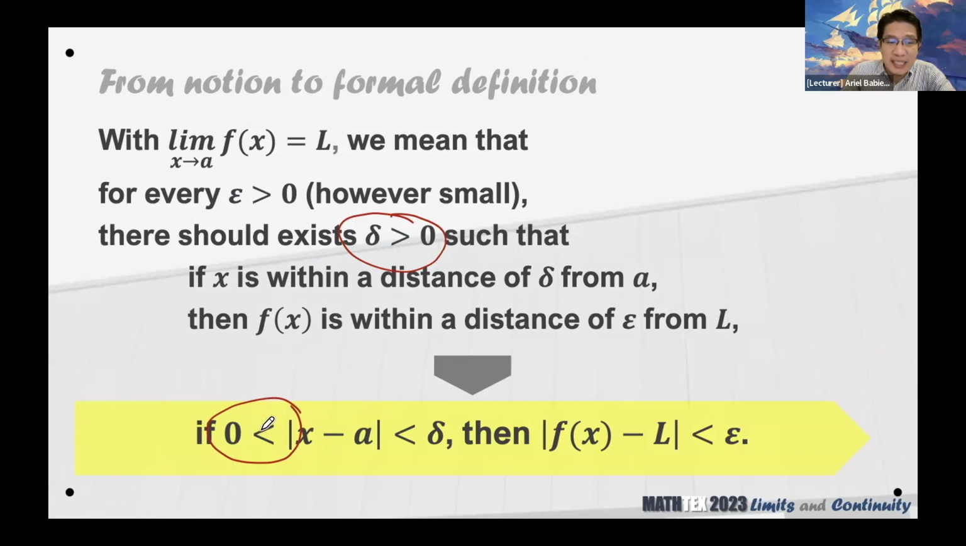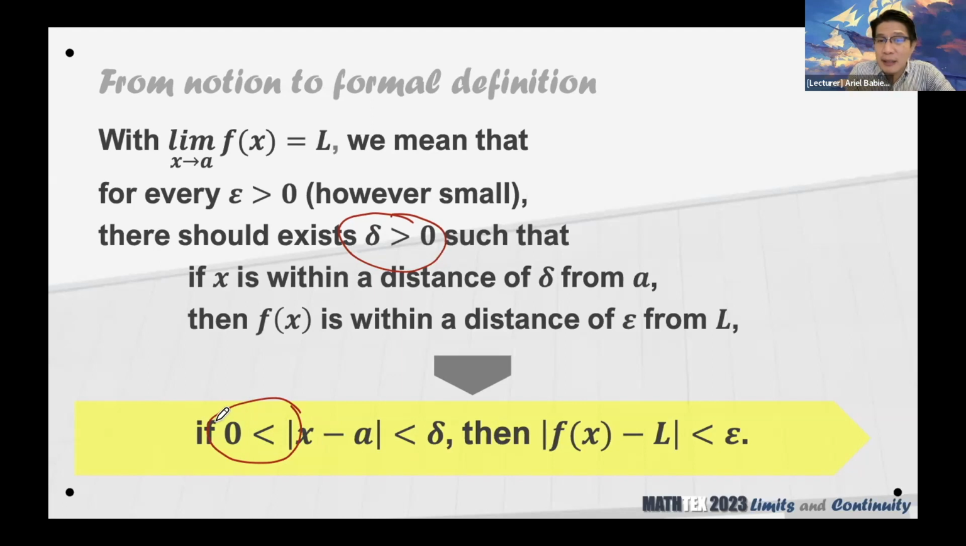But then I know what you are seeing is less than. But then it should be read as the absolute value of x minus a is greater than 0. This part takes care of that part that we really don't need the x equal to a. What we need are the behaviors when the x's are very near a.